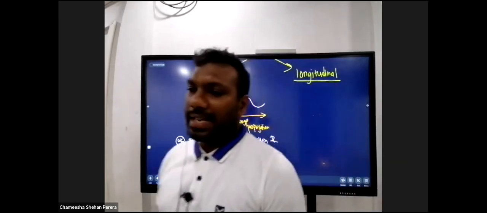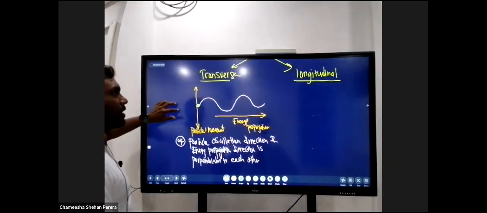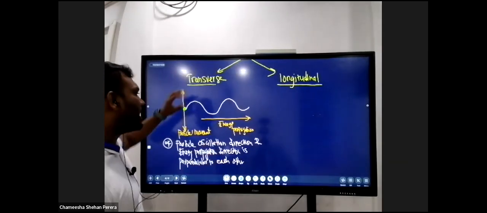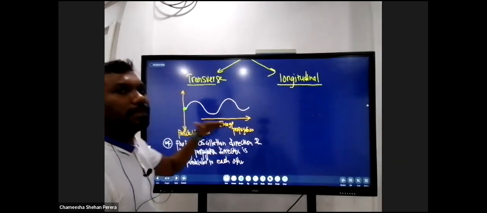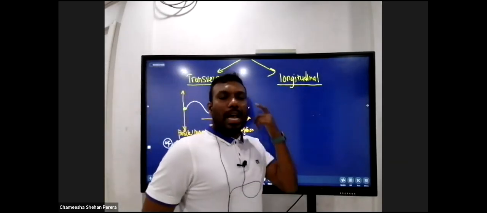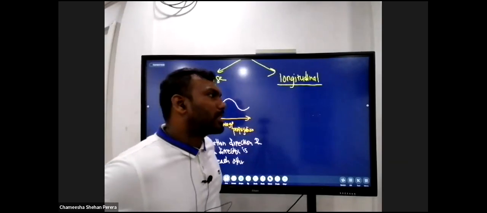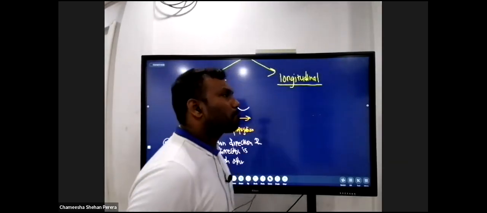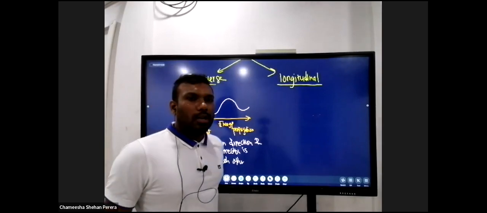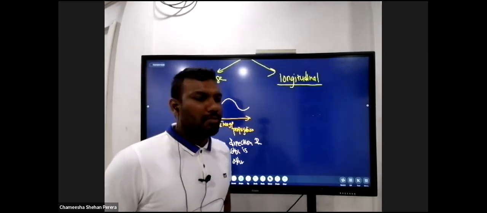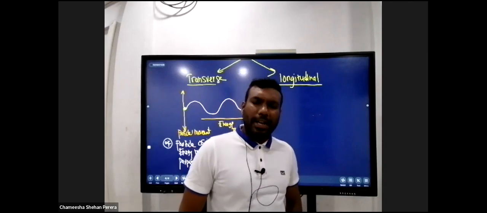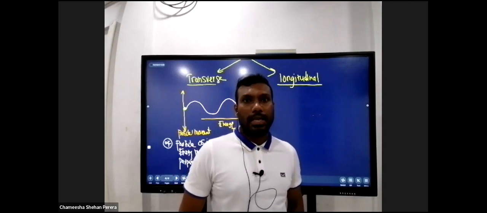Okay. Right, let's quickly talk about this longitudinal wave. So in transverse waves, the particle oscillation direction and the wave energy propagation direction are perpendicular to each other. So let's talk about sound waves. Okay, when you talk about sound waves, it's like this, right? Sound propagates majorly through air and it can travel extremely fast in solid media, right?